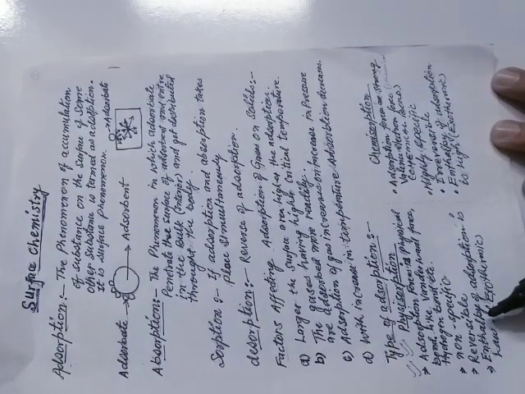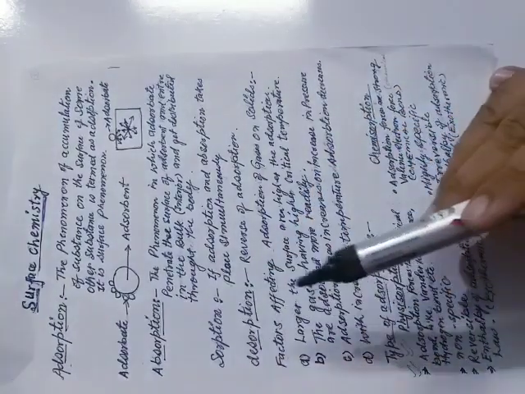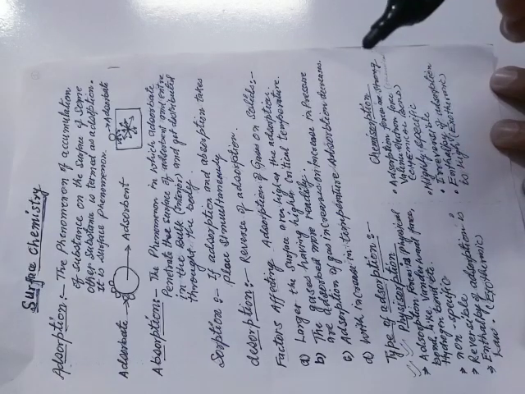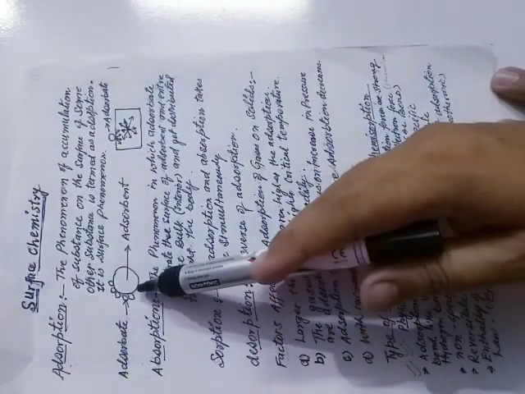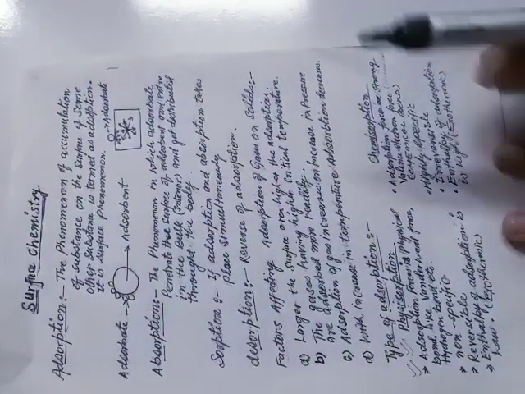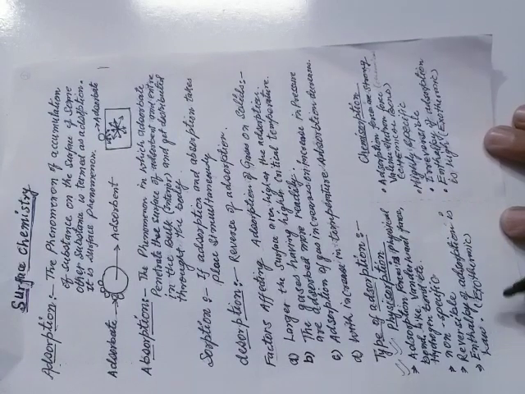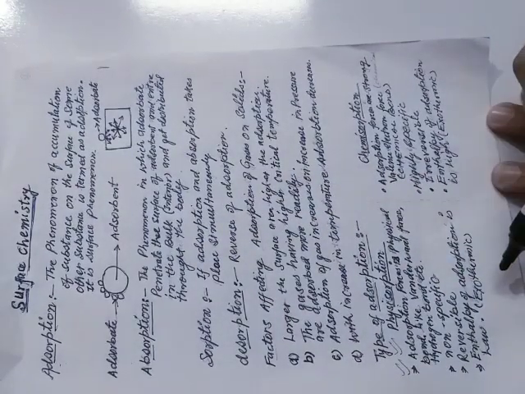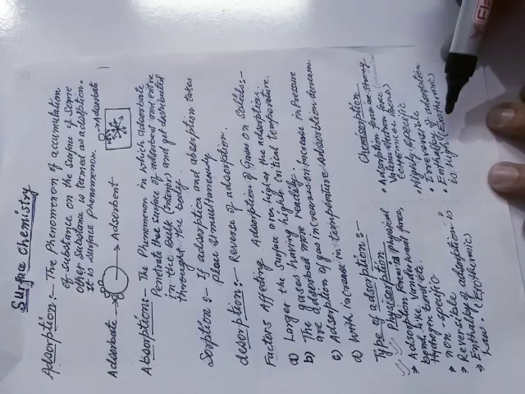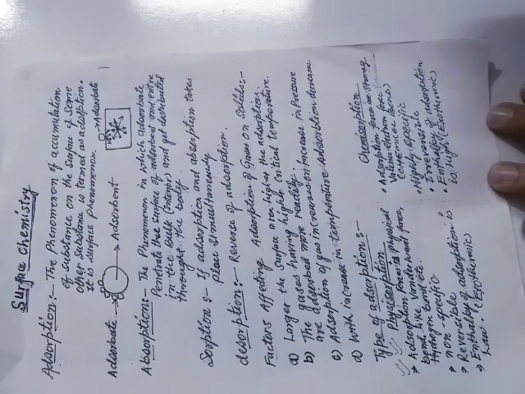Now, physisorption is reversible. I told you reversible means both the processes of adsorption and desorption take place. That is a reversible process. But in case of chemisorption, it is an irreversible process, meaning when adsorption starts, no desorption will start. Now the enthalpy of adsorption is very low. We know that adsorption is an exothermic process. So when physisorption takes place, a smaller amount of heat is released. But in chemisorption, a larger amount of heat is released.